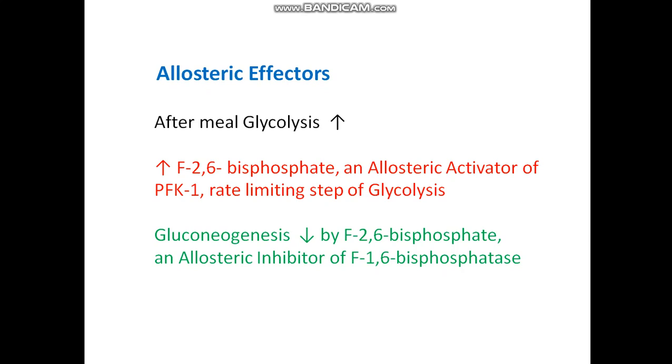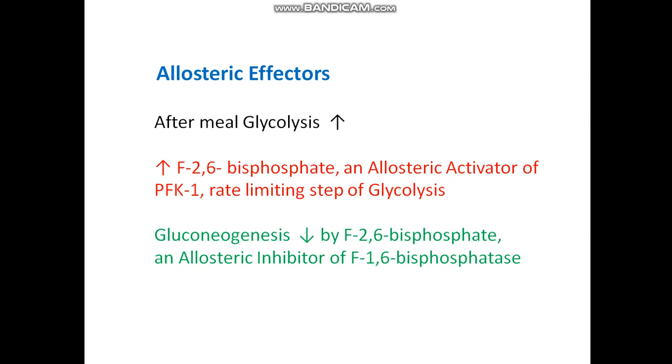When glucose is high, fructose 2,6 bisphosphate is the intracellular signal of abundance of glucose, and it is converted from fructose 6 phosphate to fructose 2,6 bisphosphate by the enzyme PFK2. When synthesized, fructose 2,6 bisphosphate acts as an allosteric activator of PFK, the rate limiting step of glycolysis. It activates the PFK and glycolysis is increased.